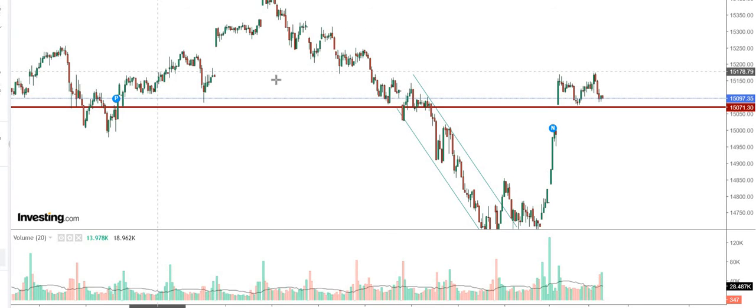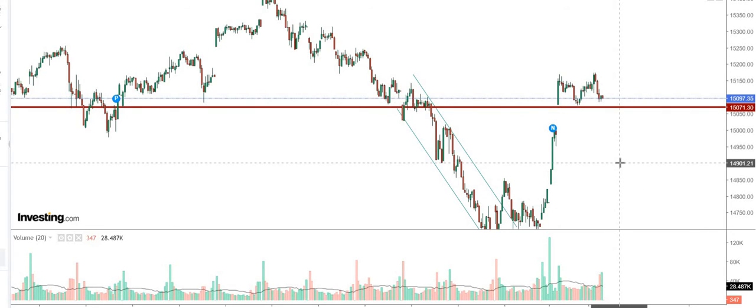This is the Nifty 15 minutes chart that I have open in front of me right now, and as we can see, this is today's trading price action. Today it gapped up around 100 points at the open, but during the day it was more of a consolidation, and Nifty closed somewhere around the opening price. It closed at around 15,097, 100 points up, and that was the exact opening price.